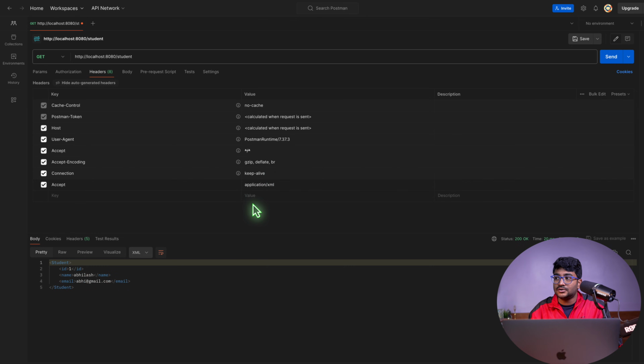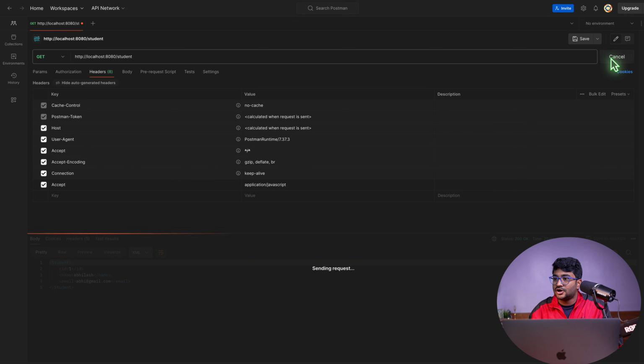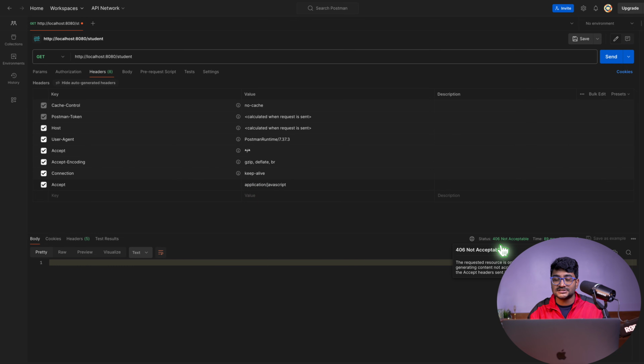So how can I know what formats the server will produce? For example, let's say I'm writing a consumer application and I code application JavaScript. If I do send, obviously it will fail. It will say 406 not acceptable because the server doesn't have code to generate the student data in JavaScript format.